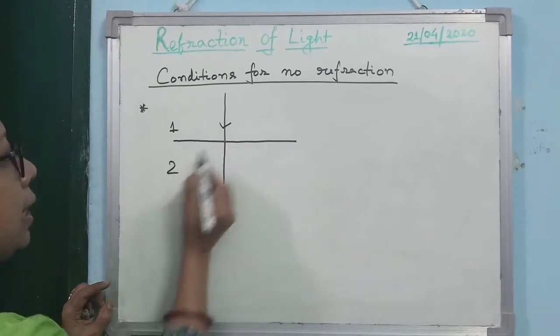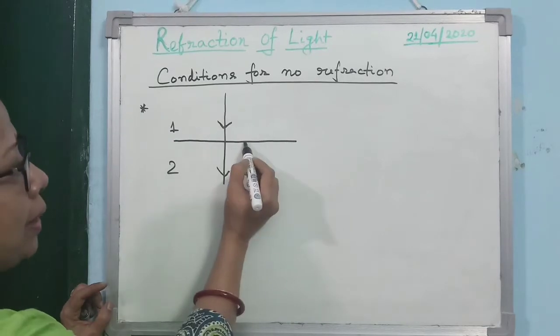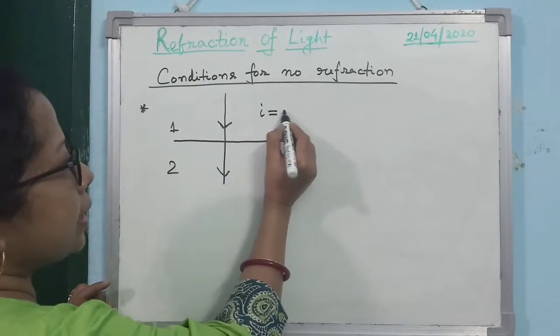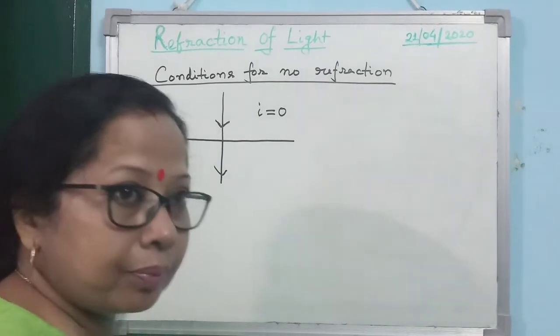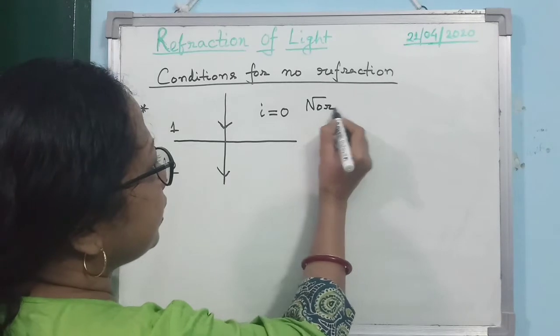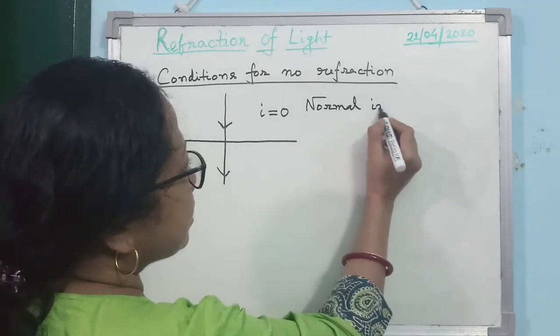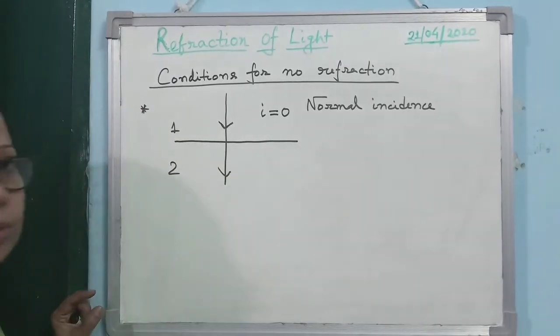When it is falling perpendicularly, what is the angle of incidence? Angle of incidence is 0. I hope you will not say 90. This is known as normal incidence, which means light is falling perpendicularly on the surface of separation between the two media.